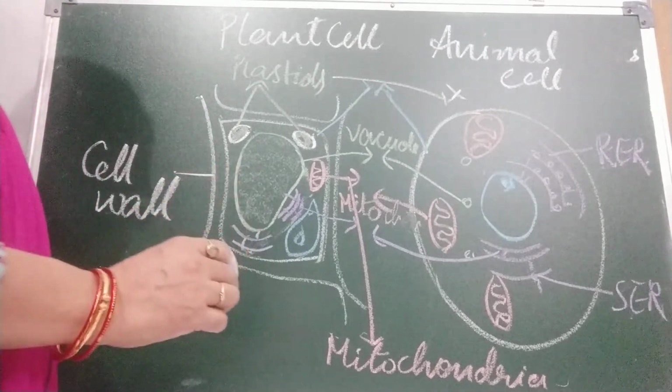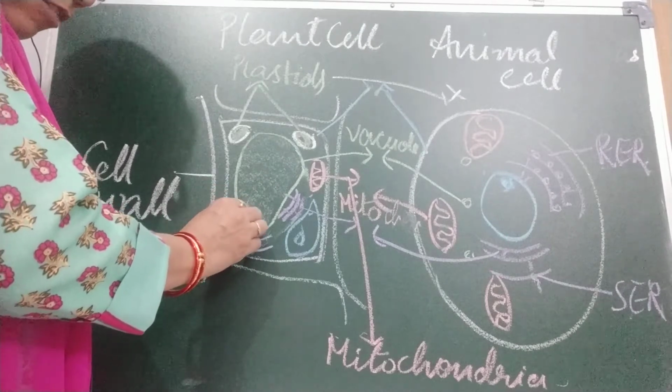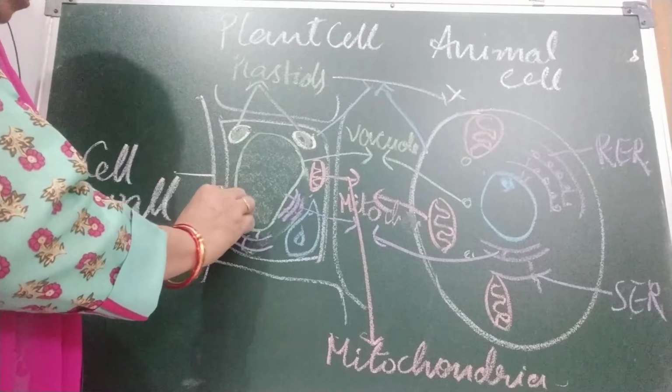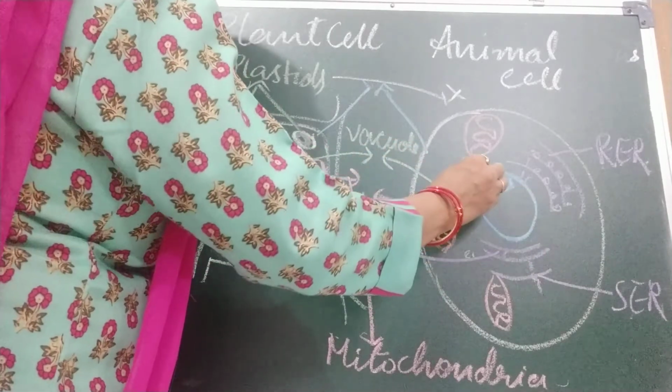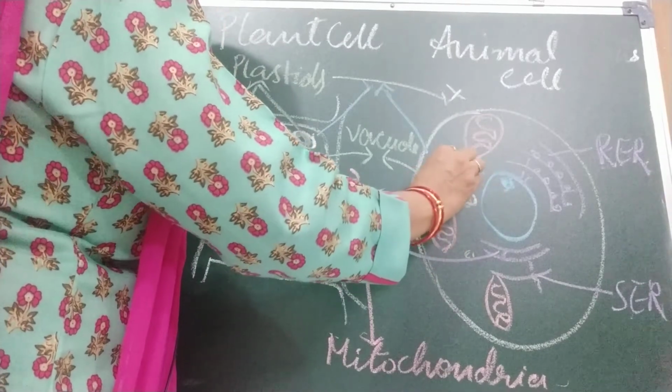Next, one more is the Golgi body. Children, the Golgi body is like this. Vesicles are there. I am going to draw it here. It is like this in the cell.